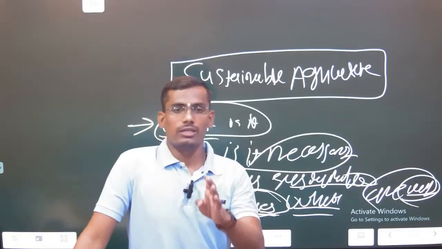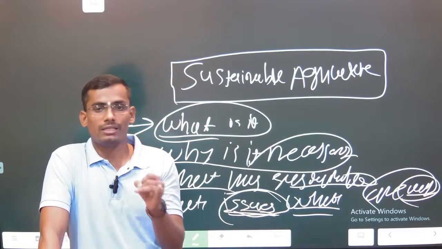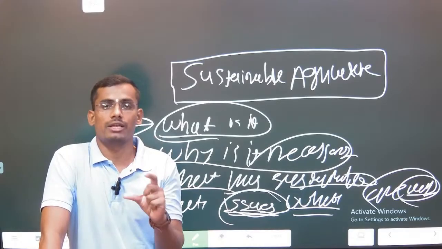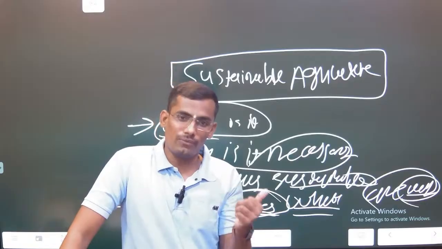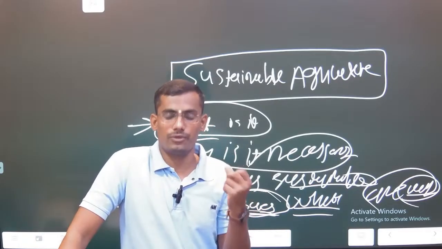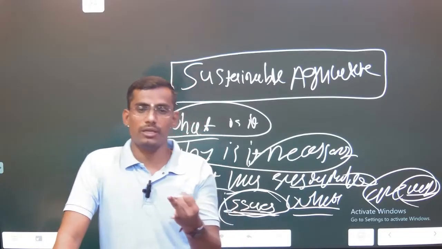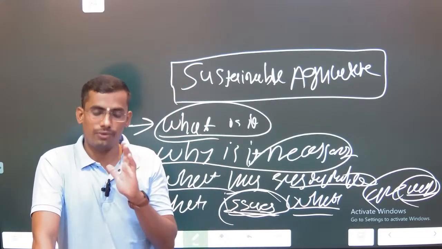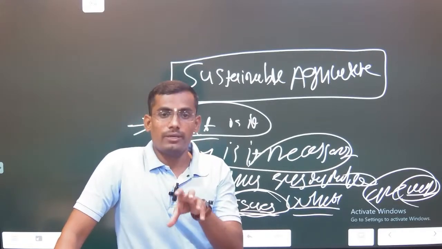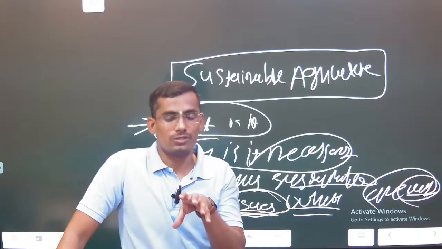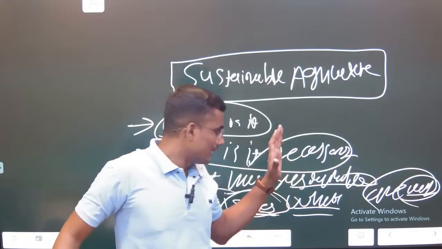Every year there are 50 marks in the prelims, 10 marks or 2 questions, and 15 marks or 2 questions on agriculture. Agriculture does not include only farming. Agriculture includes non-farming practices: fishery, meat farming, fish farming, then pastoralism. This comes under dairy farming, and this comes under agriculture farming. These are the agriculture sector. You have to remember, UPSC asked the question in 2025: what are the non-farm agriculture practices? You have to mention this. These are the dimensions.